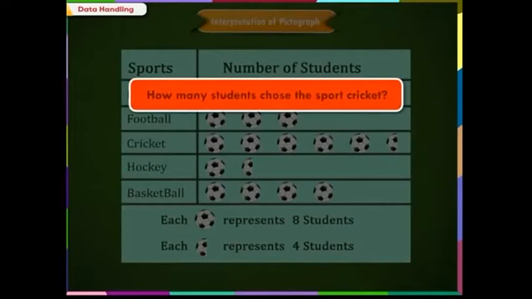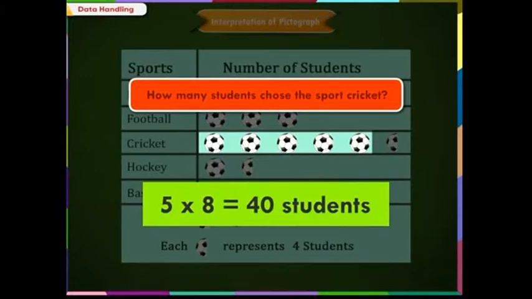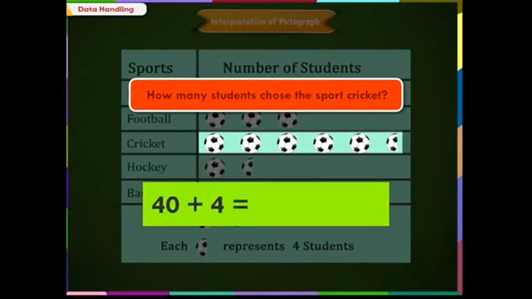How many students chose the sport cricket? Let us count the pictures here. 1, 2, 3, 4, 5. 5 full pictures means 5 into 8 is equal to 40 students. And 1 half picture means 4 students. This means 40 plus 4 is equal to 44 students.